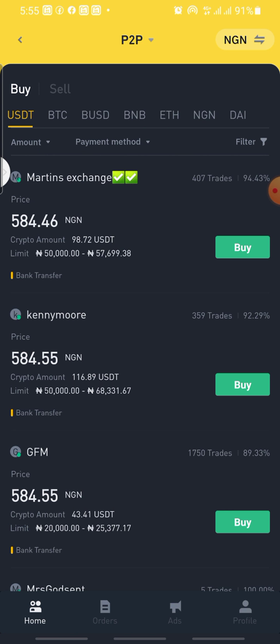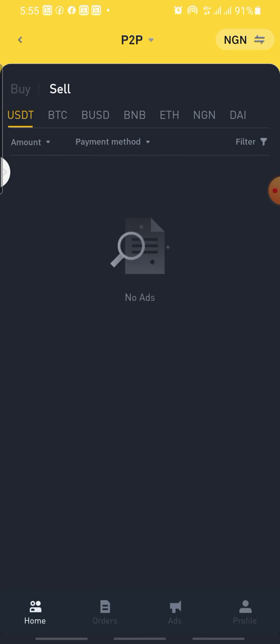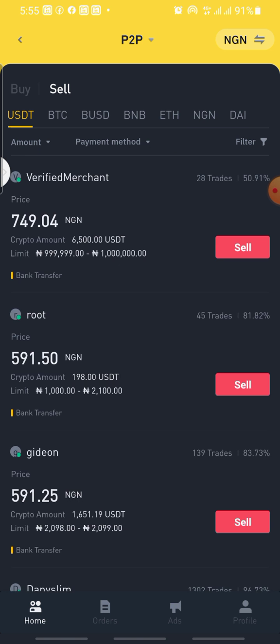You are going to buy. Which means that this place you are seeing as the buyer page now, it will be your sell. While this particular place you are seeing sell, it will become your buy. I know you will not understand. Here is what I mean. This particular place you are seeing this sell, this red place, it will become your own buy because you want to become a merchant.